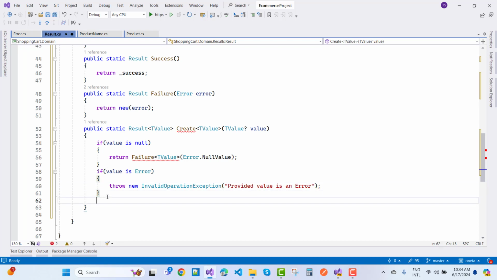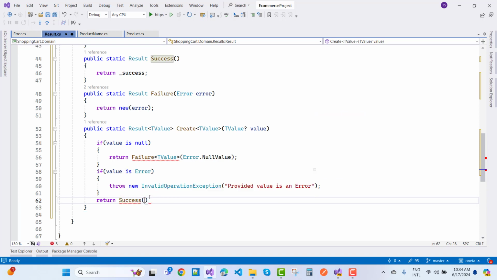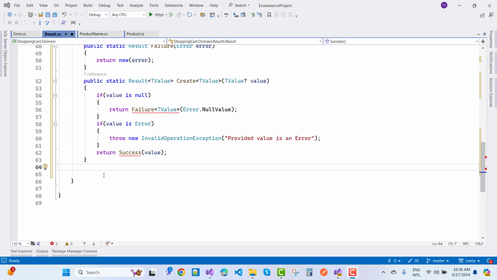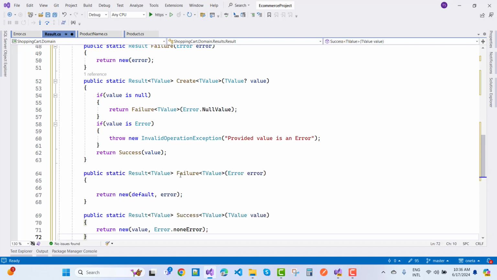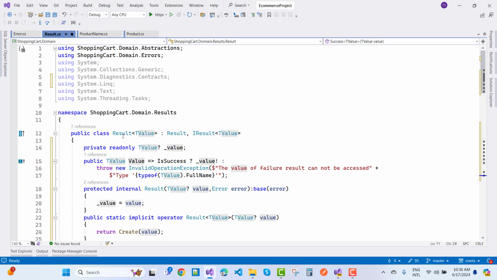And also if it is not null and error, then return success of type, inside it you can pass the value. Okay, so just create a failure of type t value method. So just add two methods here, that is the failure and the success of the type t value. Based on the t value, if it is scores an error message, it will return in new of this error, and with the value, if it is success, that return the value, and error is none error. Okay, so that is the type of result class here.